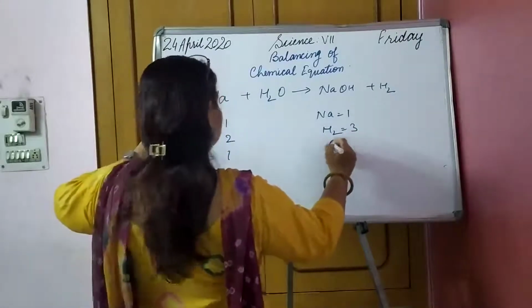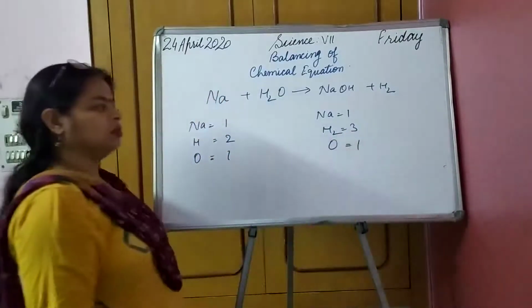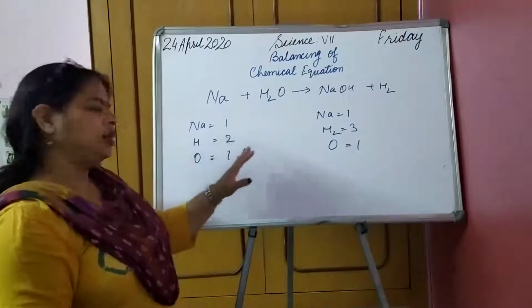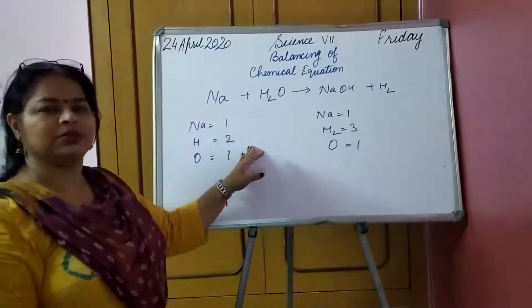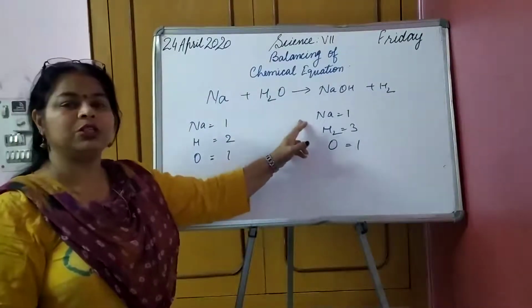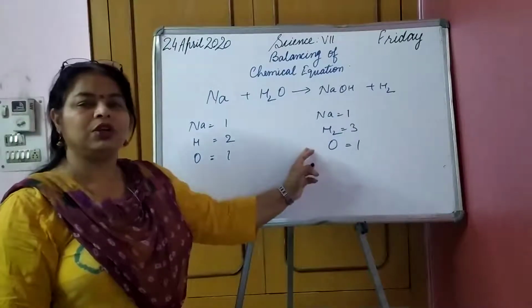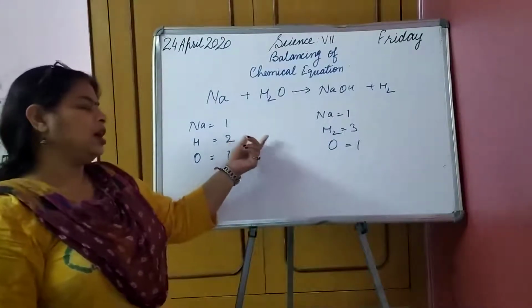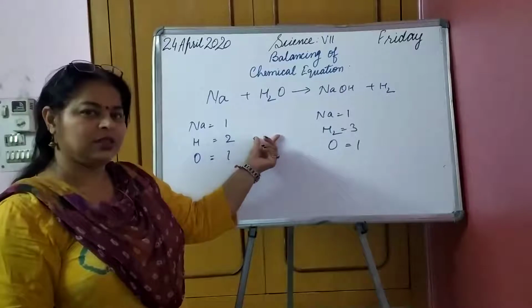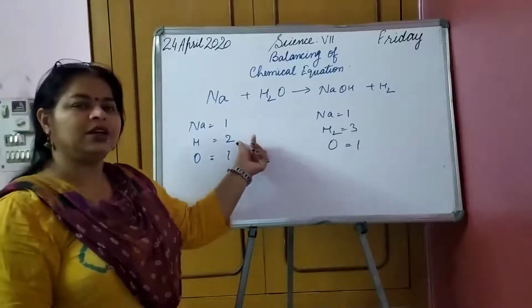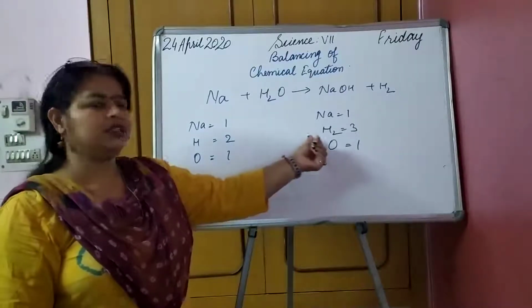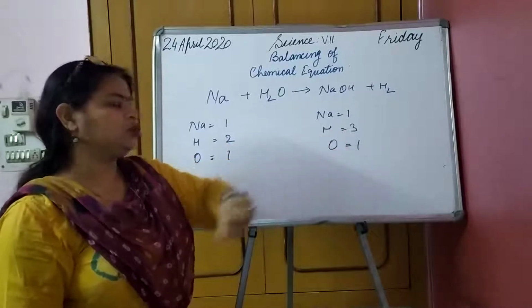And how many oxygen? It is 1. So who is creating trouble for us? It is hydrogen. Sodium is 1 on both sides, oxygen is also 1 on both sides, but hydrogen has become a notorious child for us. H is equal to 2 and H is equal to 3.